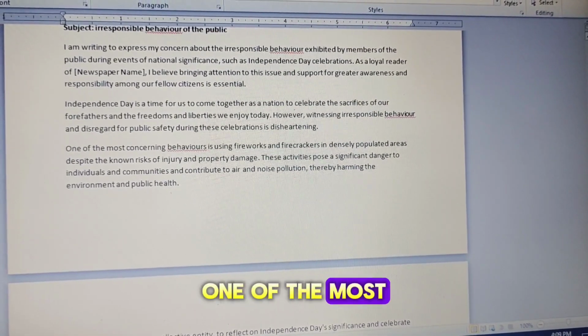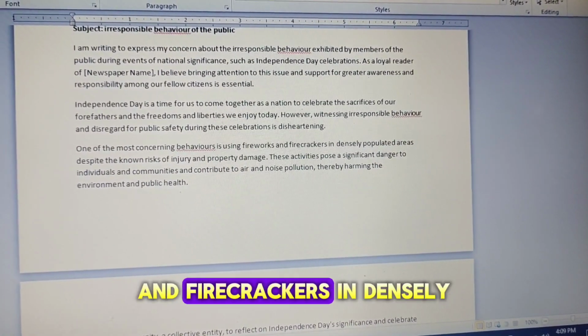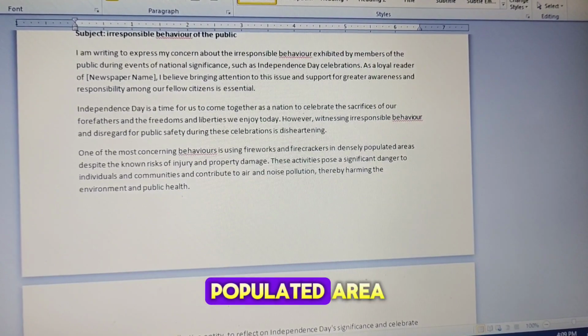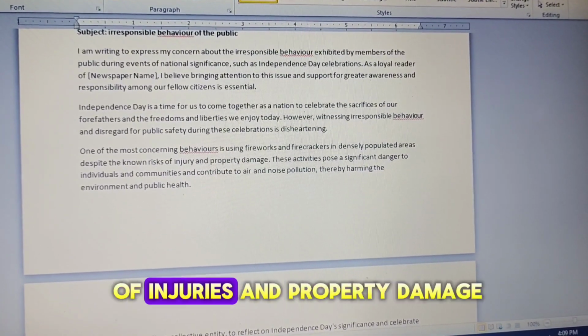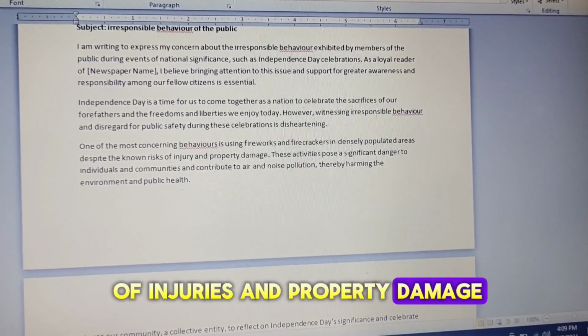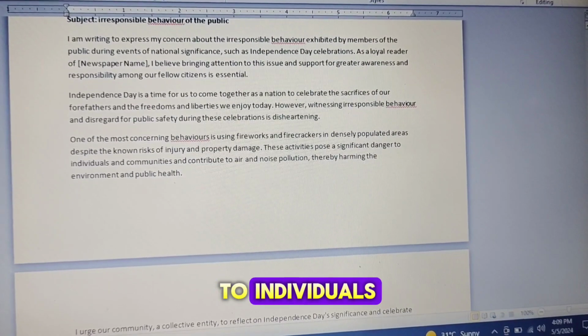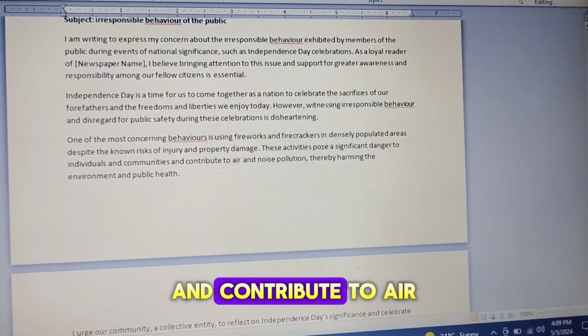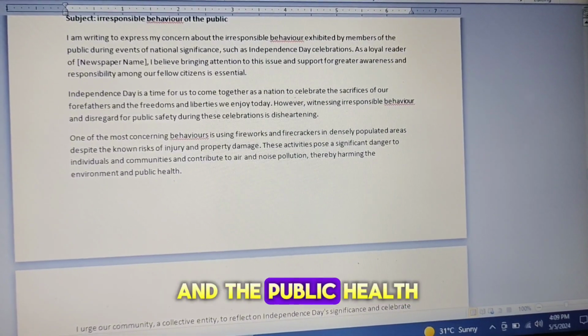One of the most concerning behaviors is using fireworks and firecrackers in densely populated areas despite the known risk of injuries and property damage. These activities pose a significant danger to individuals and communities and contribute to air and noise pollution, thereby harming the environment and public health.